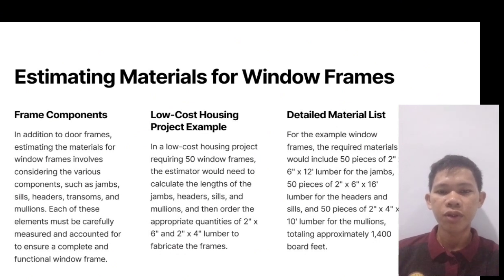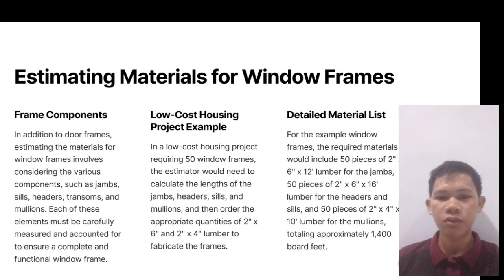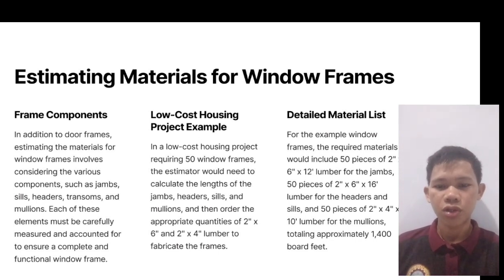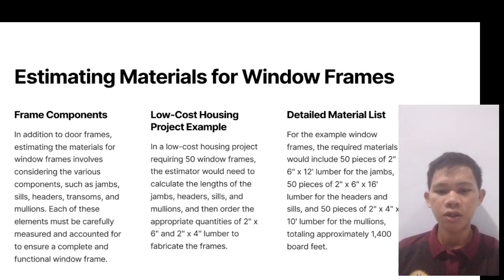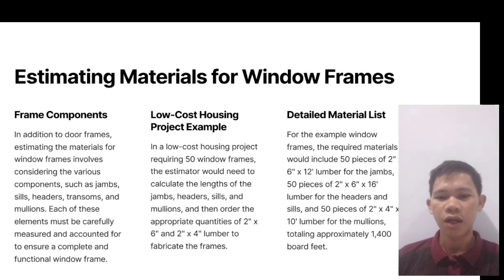Estimating materials for window frames. Frame components in addition to door frames. Estimating the materials for window frames involves considering the various components such as jambs, sills, headers, transoms, and mullions. Each of these elements must be carefully measured and accounted for to ensure a complete and functional window frame.